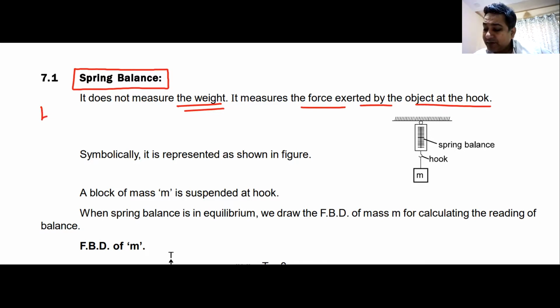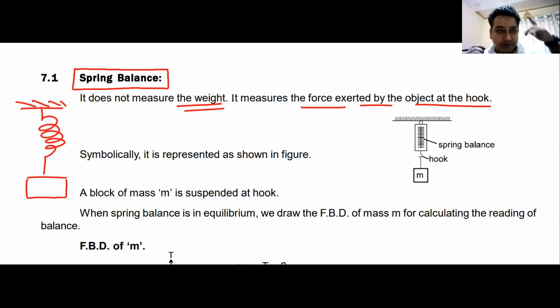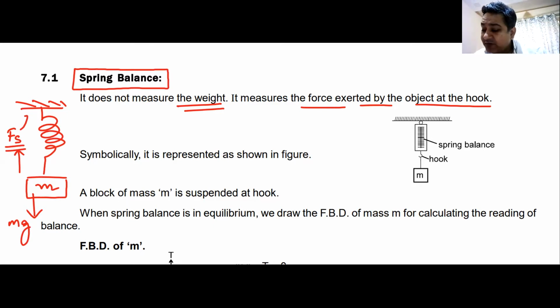So basically, a spring balance is just like a spring. It is a spring like this. If you attach a block or a body here, of mass M, this spring will exert a force on it. If you draw the free body diagram of this block, there is mg downward and the force exerted by the spring, Fs. What the spring balance is going to measure is the value of this Fs. And since the block is in equilibrium, Fs will be equal to mg.